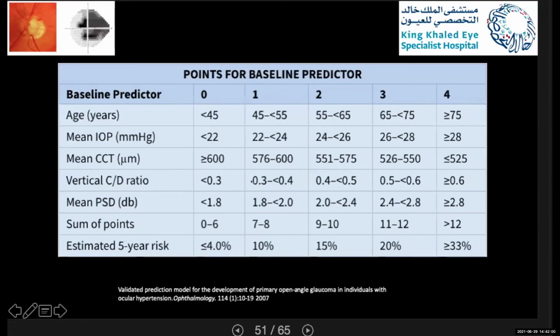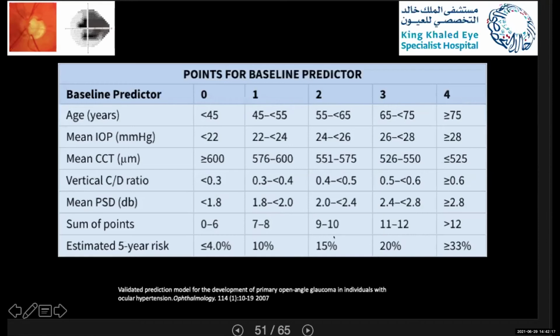Then you have the sum of points at the end, okay, and you will see the patient's estimated 5-year risk by percentage, if you can see it at the lowest area.